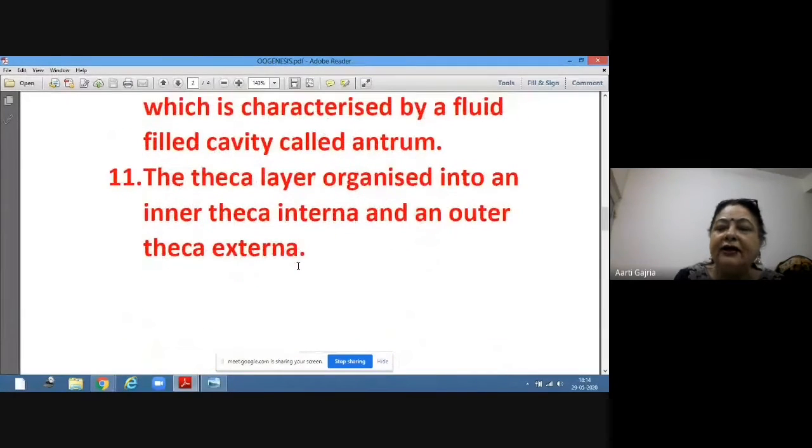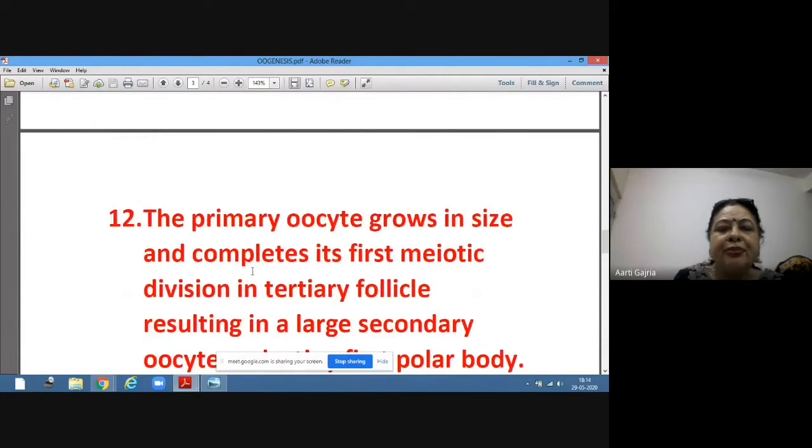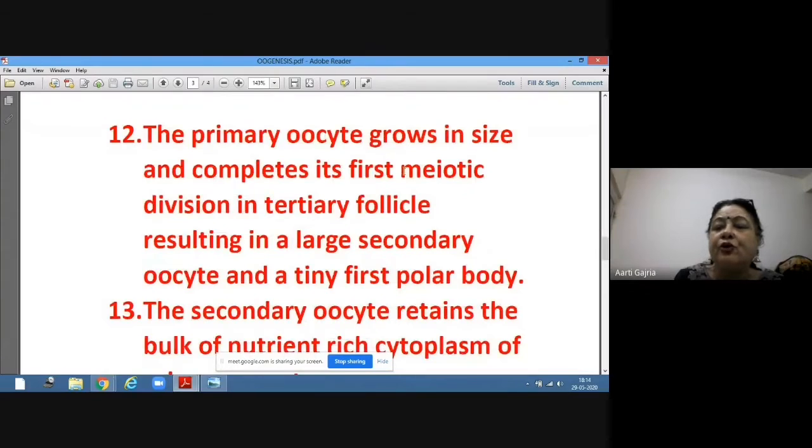The theca layer, as I told you, is the outer coat, and this theca layer is organized into an inner theca, which is called interna, and an outer theca, which is called externa. So inner theca and outer theca. The primary oocyte grows. And now where is this primary oocyte? It is present inside the follicle.